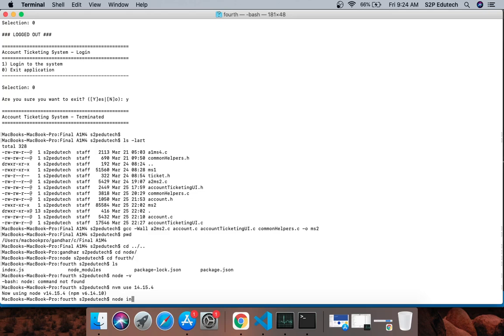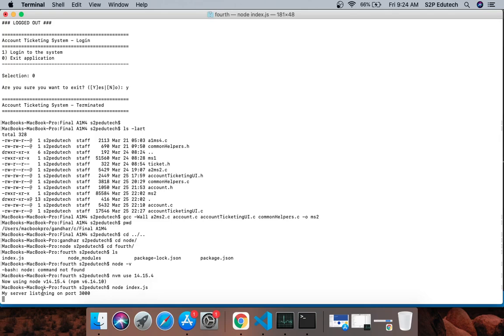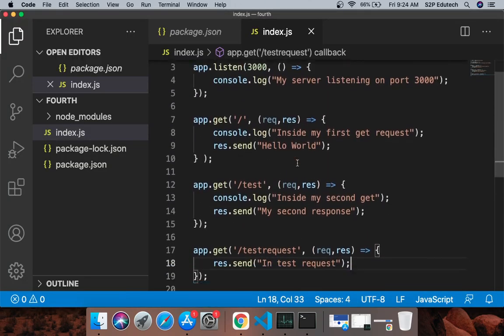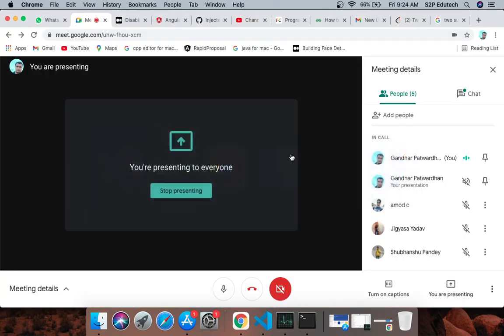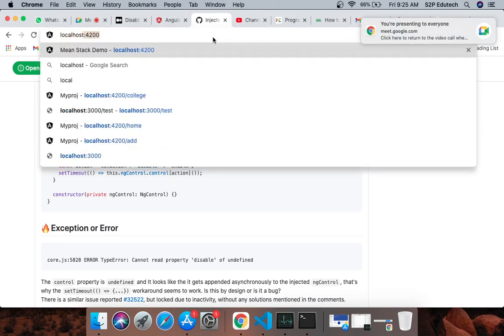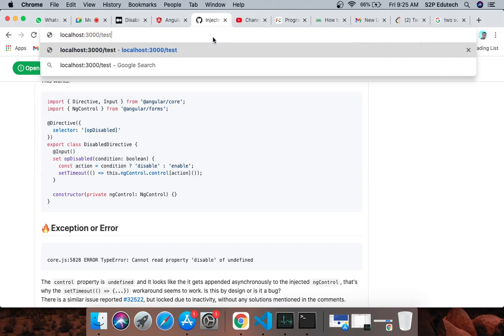So I'll run it, node index.js. Again it should say listening on port number 3000. Right, this is the same code, nothing new, and I'll just test my test request. So I'll say localhost colon 3000 slash test request.